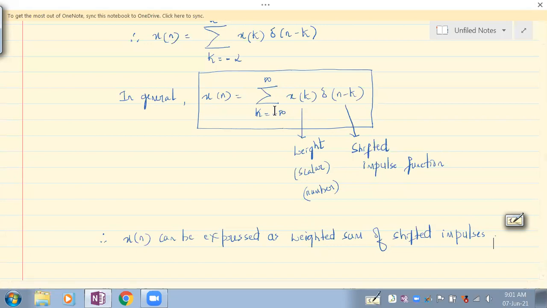Everybody understand this point? Now we are applying this particular signal to the LTI system. So what would happen? Fine.